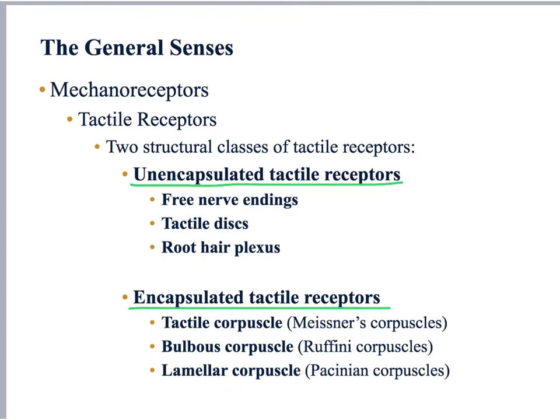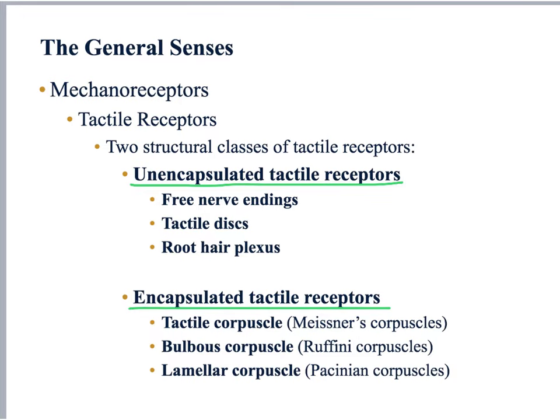When the tactile receptors are unencapsulated, their nerve endings, where the receptors are located, are not wrapped in any connective tissue or glial cells. And these are like free nerve endings. They are not encapsulated at all. On the other hand, the tactile receptors that are encapsulated have their nerve endings wrapped in connective tissue or glial cells, and that gives these receptors an enlarged area near the end of the nerve.